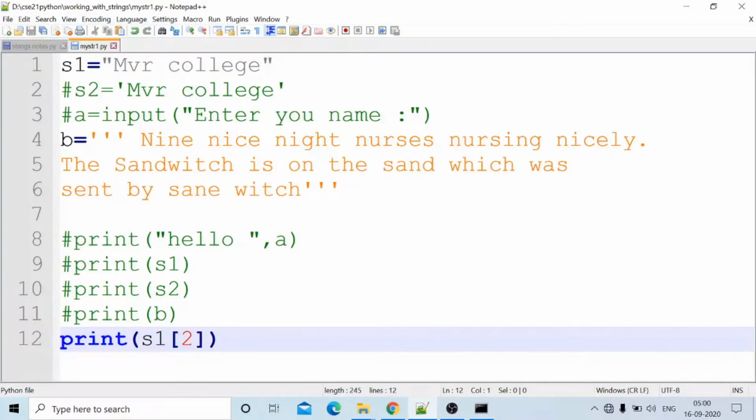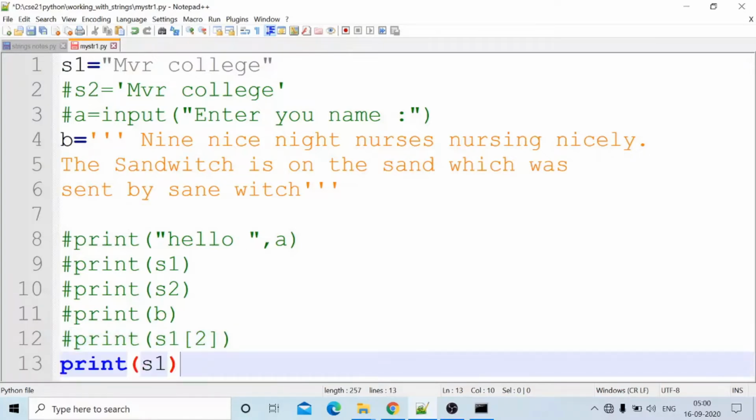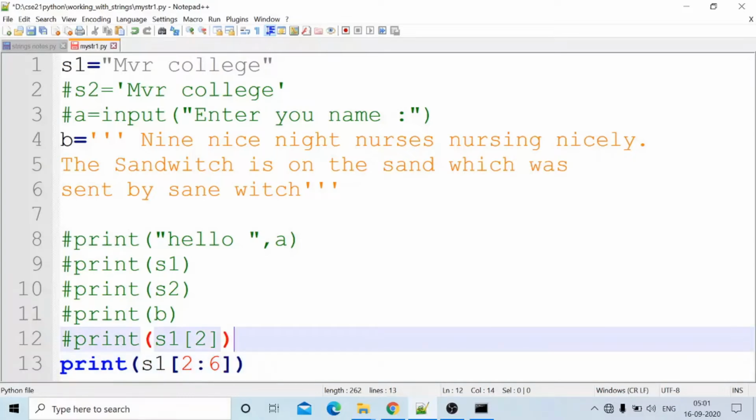Just in the same file I am writing all this. Print S1, slicing 2:6. Okay, from which character to which character will it come, let us see. Index 0, 1 is V, 2 is R onwards, the output will come 2, 3, 4, 5, 6. Whether L will come or not, we will see by doing some practicals.